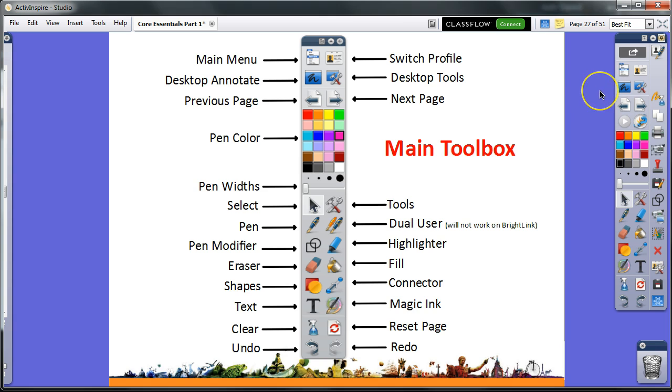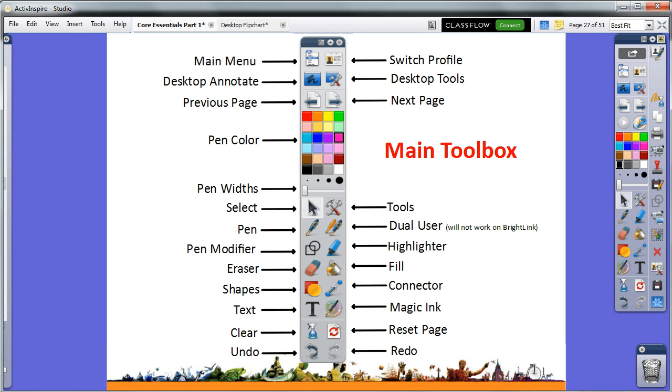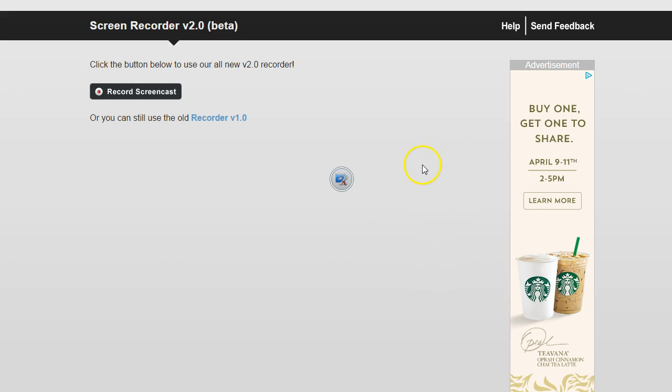Next, we're going to click on the Desktop Annotate icon. This icon allows you to write, select, and open items on your desktop. Click on the Desktop Annotate icon again to return back to your flip chart. Now we're going to click on the Desktop Tools icon. You should see a circular icon appear in the center of your desktop.